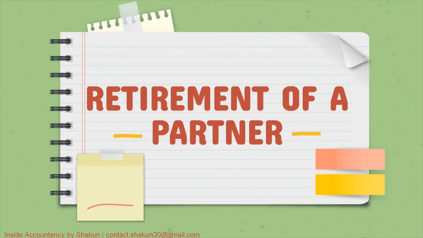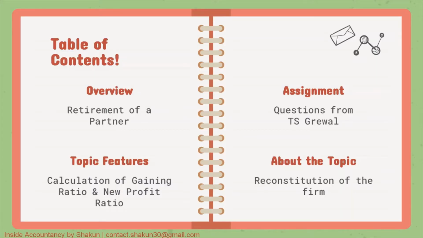In this video, we'll be talking about Chapter 6, Retirement of a Partner. So here starts the lesson. The contents of this video are retirement of a partner, and specially we'll be talking about the calculation of gaining ratio and the new profit ratio. There will be an assignment for you all. And we also need to understand that retirement is connected with the reconstitution of the firm. Let's understand what it is all about.